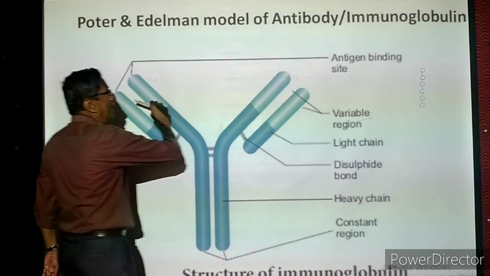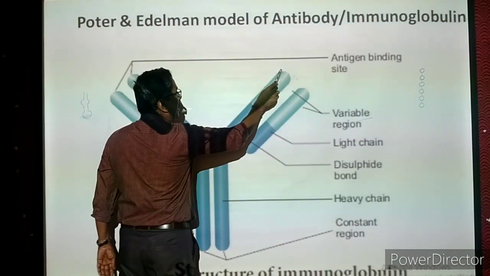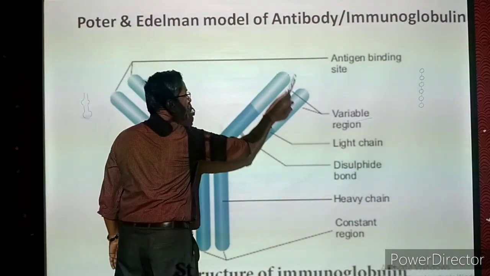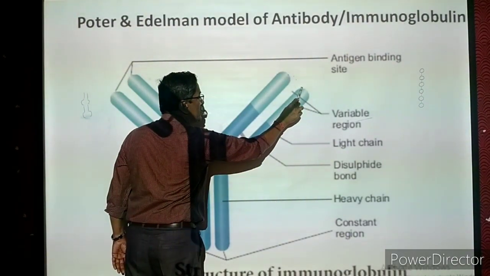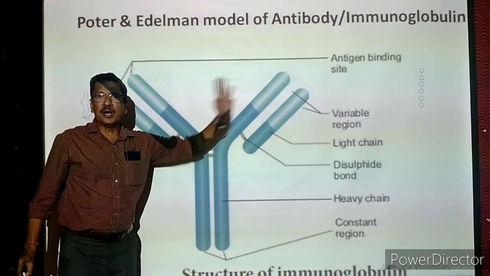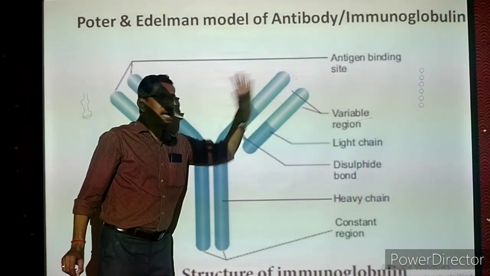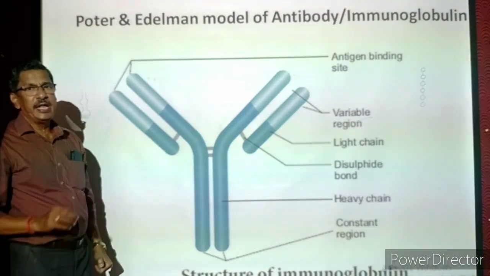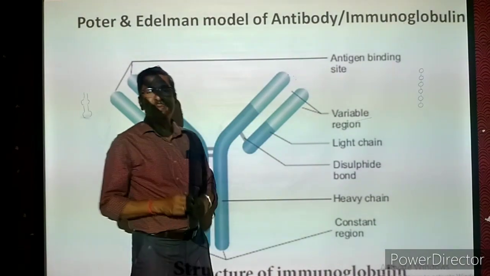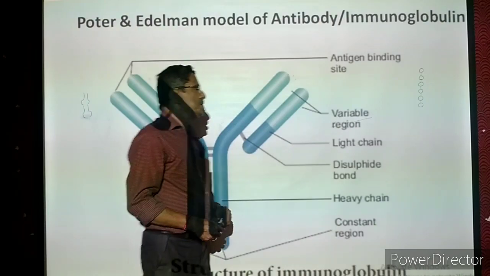Now you come to the terminal region, the upper region. Now we are taking the heavy chain. In the heavy chain there are certain spots like that. Here also and here also. Similarly in the light chain also, some spots will be there. Here also some spots will be present. But all these spots which are present in the heavy chain at the upper end and in the light chain at the upper end, they are chemically different. They are not similar. So they are called variable regions. Chemically they are variable. Chemically they are different. That is called variable regions.